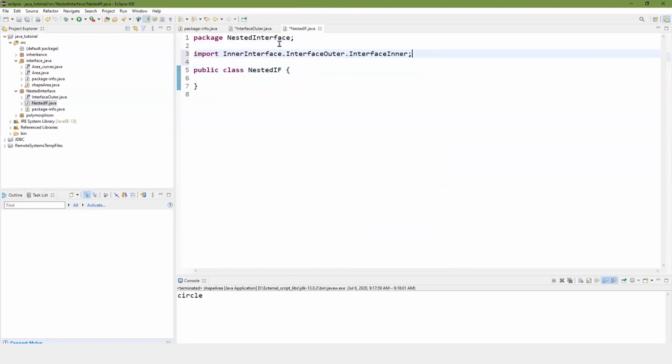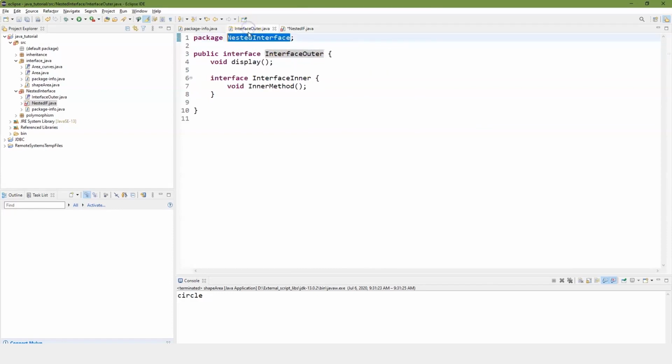And in our class, we're going to go ahead and import interface outer.interface inner. Whoops, forgot I changed the name to nested interface for the package. So we're going to import from our package nested interface, interface outer, interface inner. And that just means that we're going from here's our interface outer, and here's our interface inner.